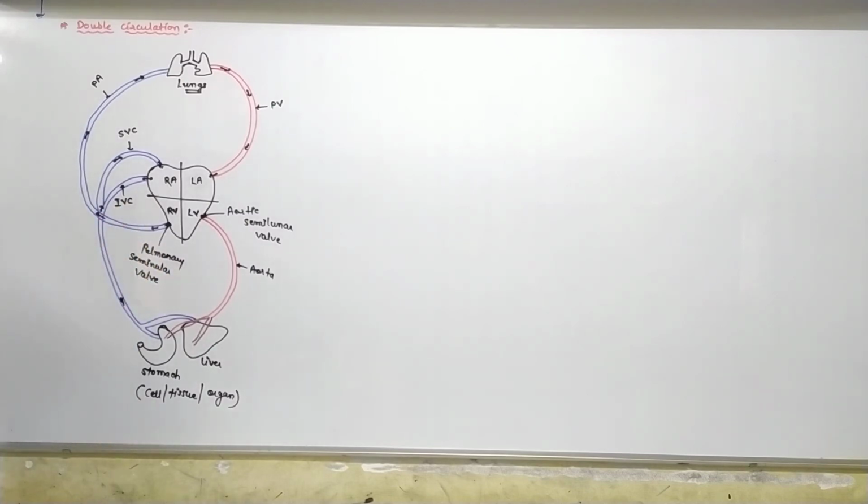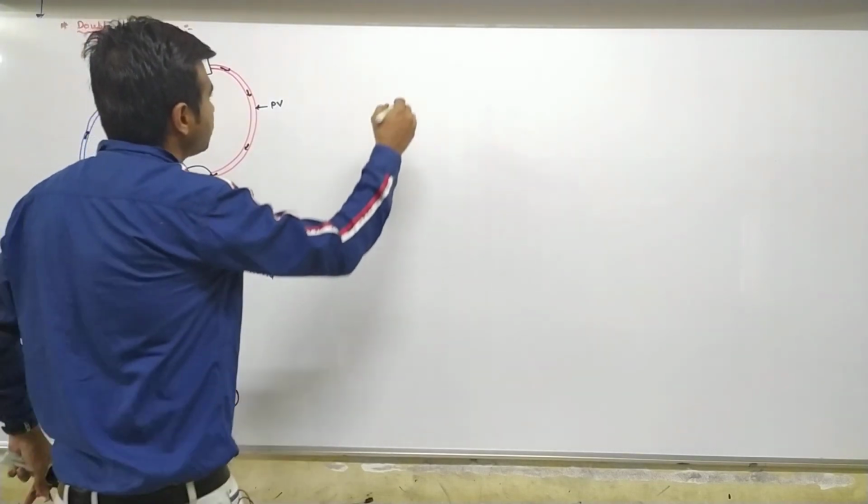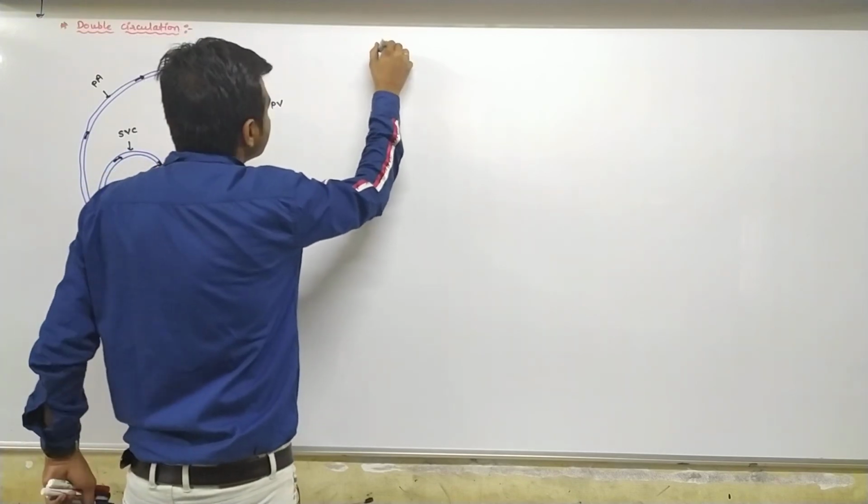Okay, so now please remember, double circulation is of two types.